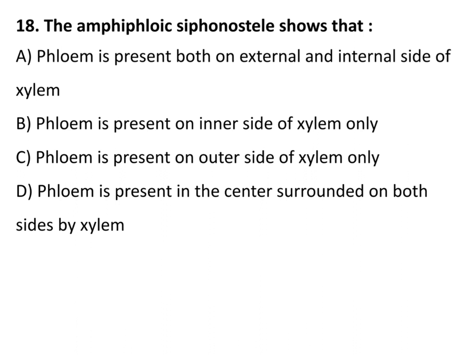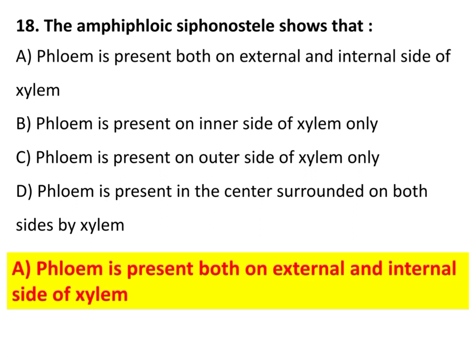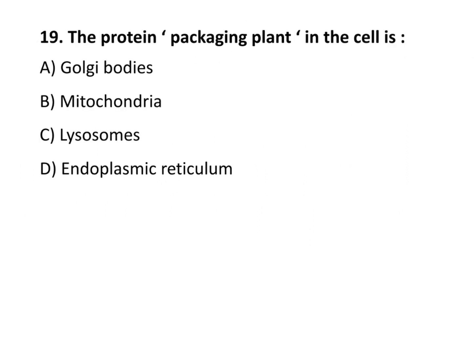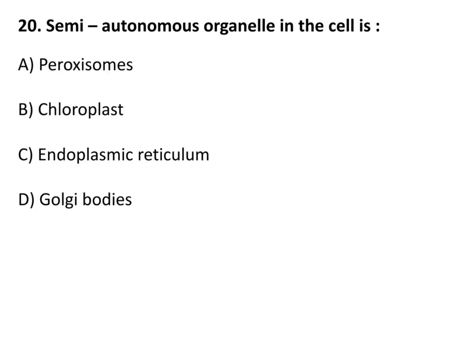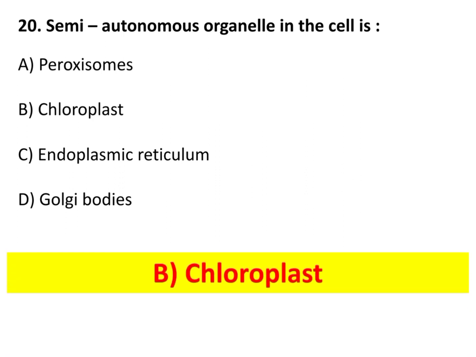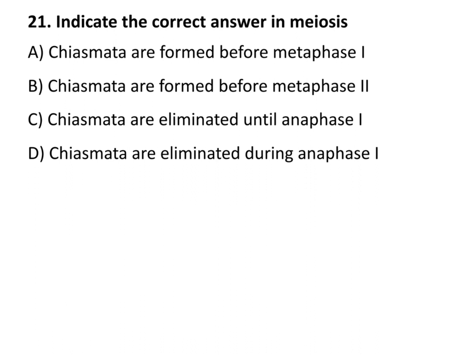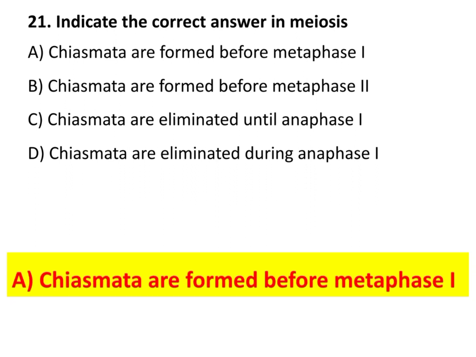The amphiphloic siphonostele shows that phloem is present both on the external and internal side of xylem. The protein packaging plant in the cell is Golgi bodies. Semi-autonomous organelle in the cell is chloroplast. Indicate the correct answer in meiosis. The answer is A part. Chiasmata are formed before metaphase first.